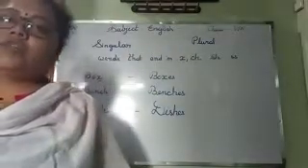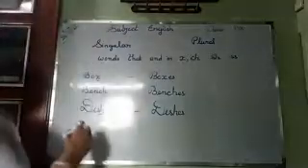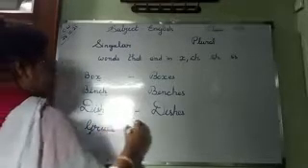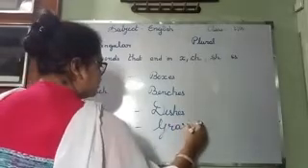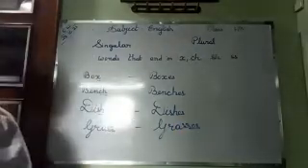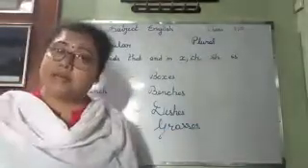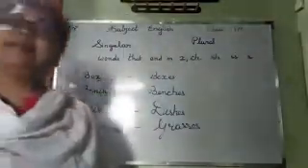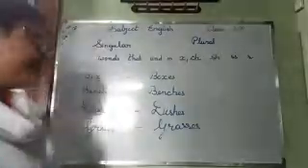Then there will be double S. If there is double S, then also you will write E-S. Like G-R-A-S-S, grass. Then it will be grasses. You have to write E-S. And last is S. If any word ends in S, then you will write E-S.